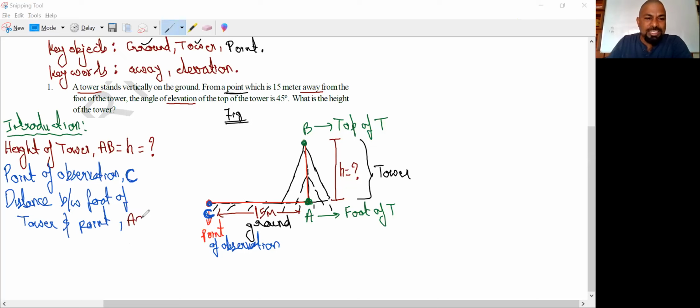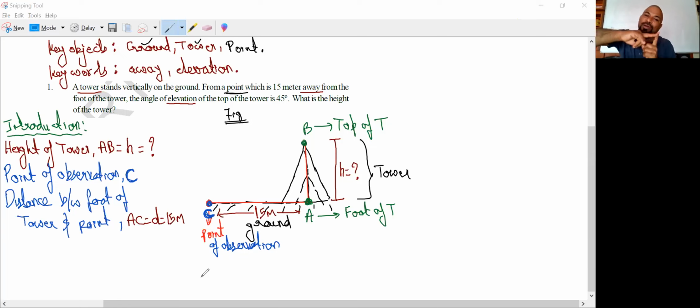I like to call it as AC and I like to call it as D. It is nothing but 15 meters. Here clear cut. Here we have taken the tower. Tower is of, we don't know the height. We are calling it as H. Point of observation is C, and the point is how much away? 15 meters away from the foot. Of means from A, he has to go back 15 meters.